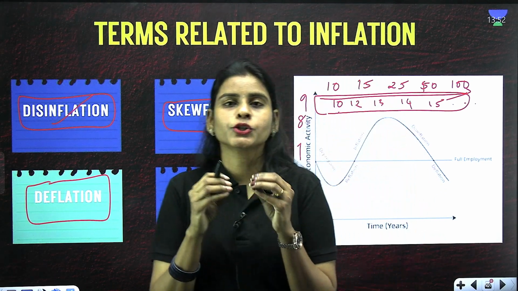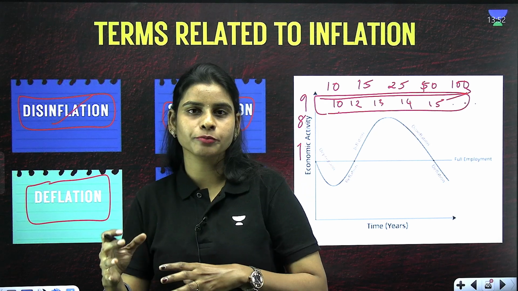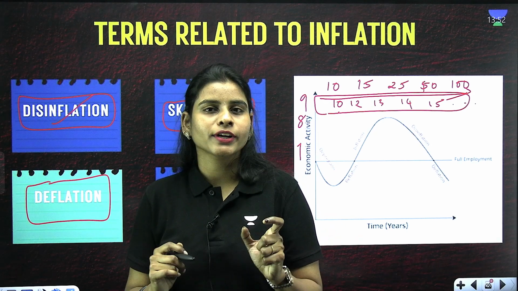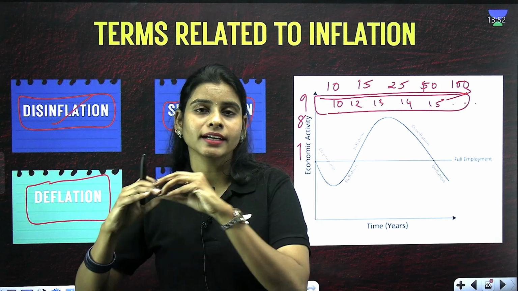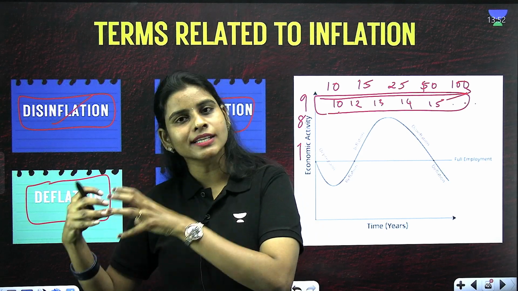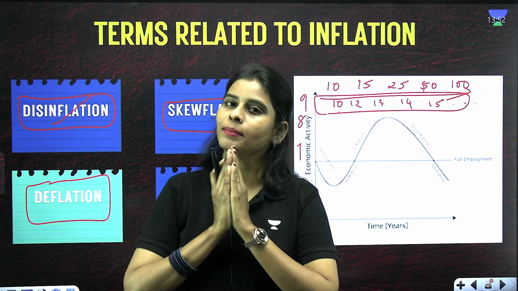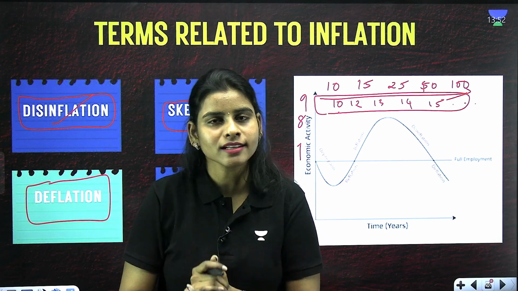What is meant by skewflation? Skewflation is a condition where we have a rise in prices, but it is not uniform for all goods and services. Say for example, if agricultural goods are witnessing an increase in prices, industrial goods may witness a decrease in prices, and something of a different nature can happen in the services sector. When that is happening, that is called skewflation.